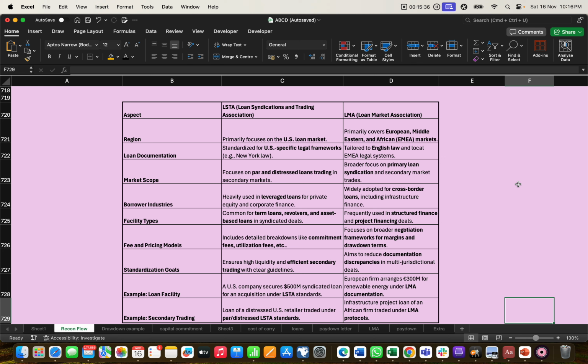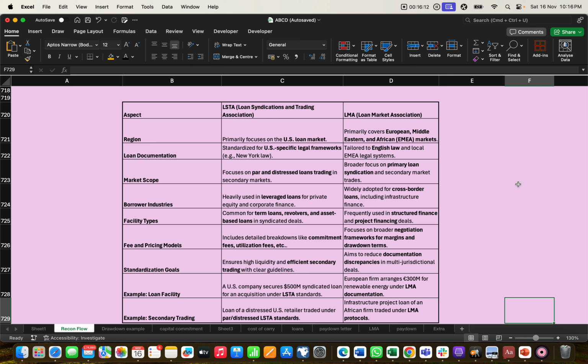Facility type: the common types used for LSTA are term loans, revolvers, asset-based loans and syndicated deals. However, the LMA market is frequently used for structured finance and project financing, like infrastructure, maybe private equity, hedge funds, or the real estate business.